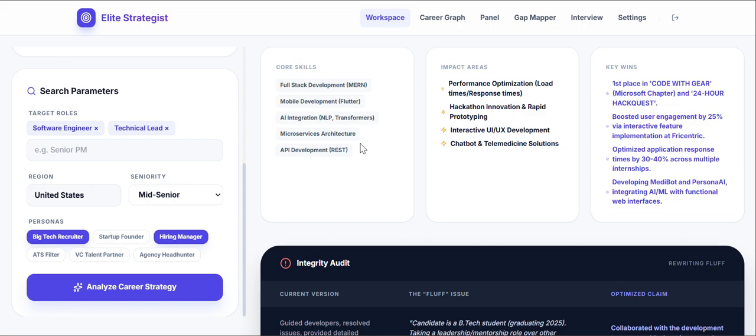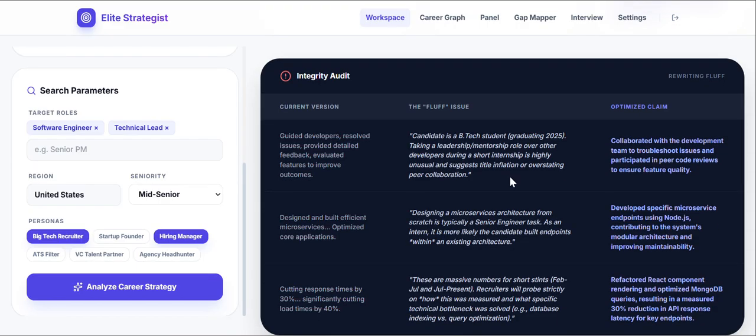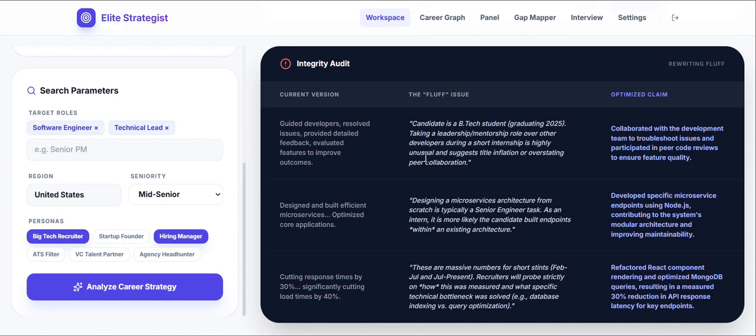These are the core skills. I am a full stack developer, mobile developer, Flutter, everything. You can also see the key wins. Here is the integrity audit. In this there is everything in detail: what the version is, the fluff issue, and the optimized claim. Let me read one: the guided developer resolved an issue and feature to improve the outcome.